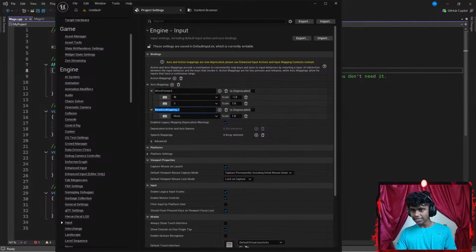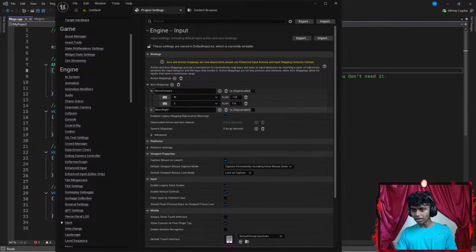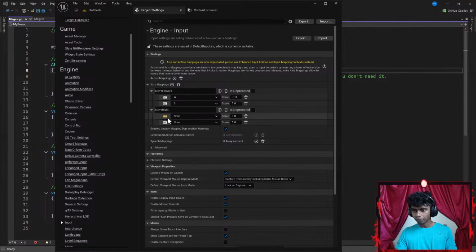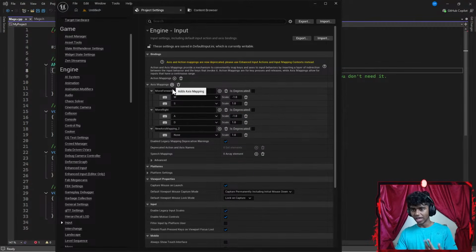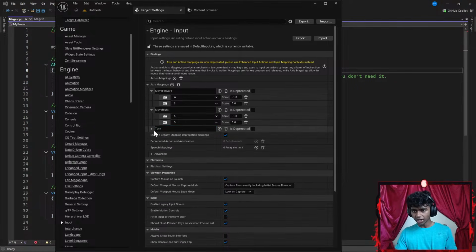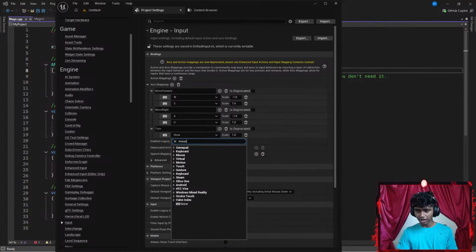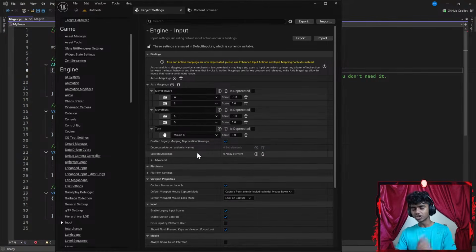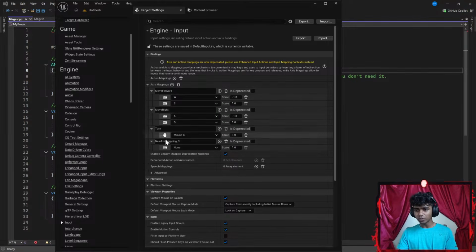Then I add another axis mapping. Let's call this MoveRight. I'm going to add another plus here. There we go. This is going to be for A, that is going to be for D. A is going to be -1, I want to move in negative directions. And then if I want to turn, I'm going to change this to Turn. Now I want to turn using the mouse's X-axis, so I'm rotating towards the left or right depending on where I move my mouse on the X-axis. Same thing goes with LookUp. I'm going to go with LookUp.